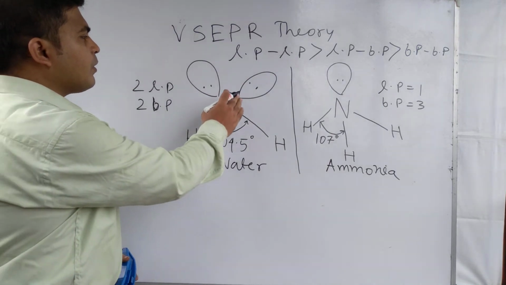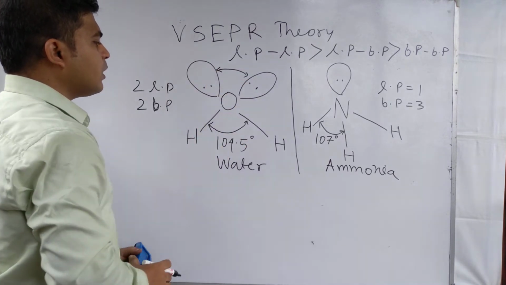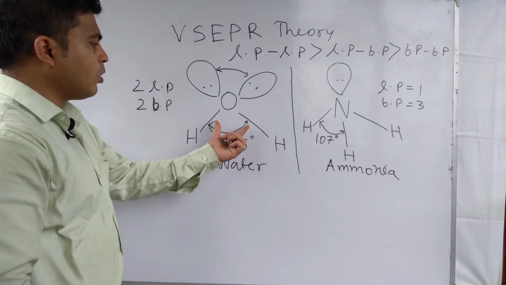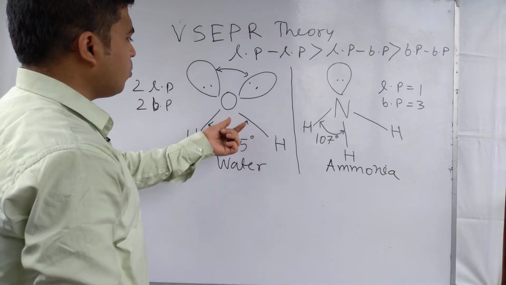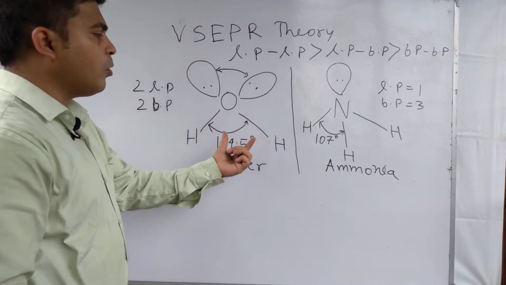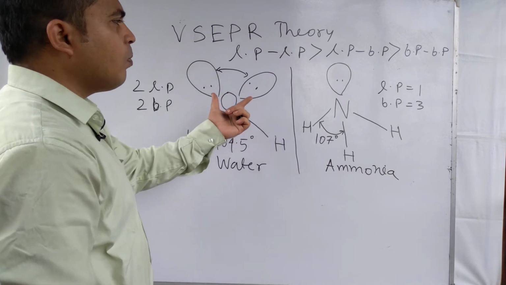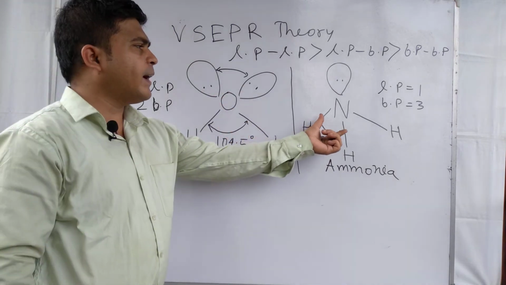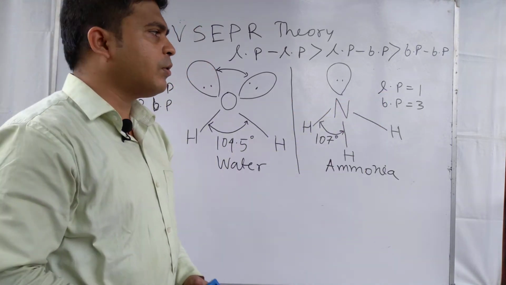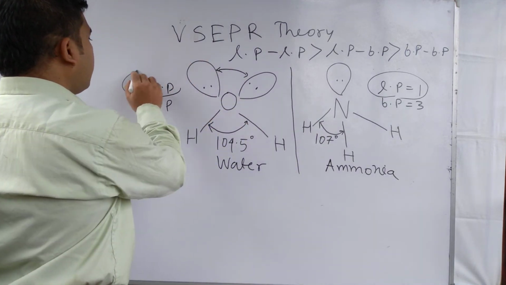In this case, the number of lone pairs is 2, so the 2 lone pairs will repel each other. So the bond pairs of the two oxygen-hydrogen bonds in H2O will come closer in case of water than in case of ammonia, because there the number of lone pairs is lower. Lone pair is 1 there and here the lone pair is 2.